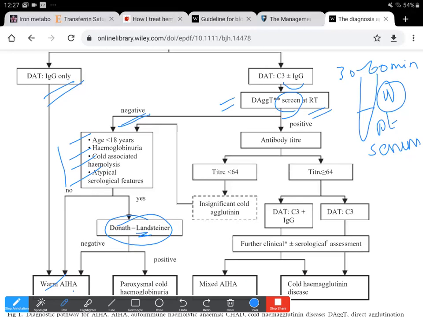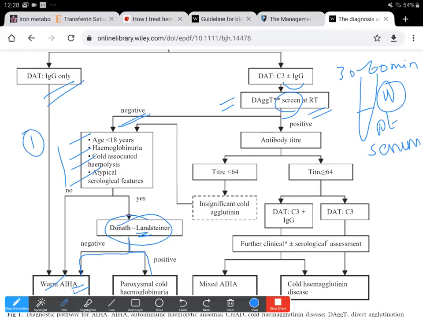If it is positive, then of course it's paroxysmal cold hemoglobinuria. If it is negative, then again it is warm autoimmune hemolytic anemia. So all cases with a typical history, features of hemolysis and a positive DAT can be classified as warm autoimmune hemolytic anemia.